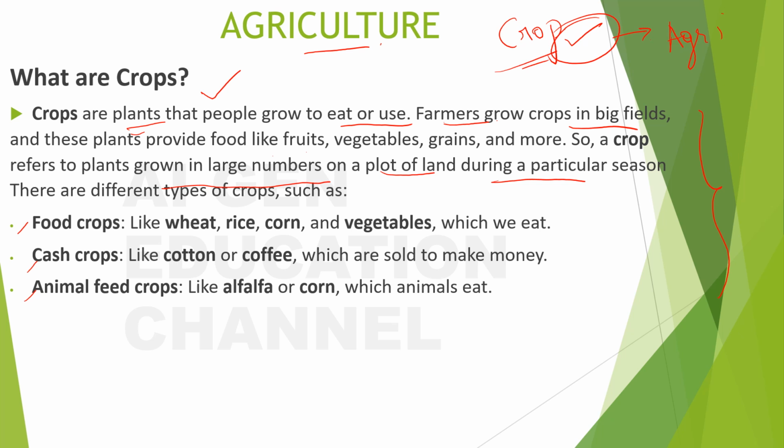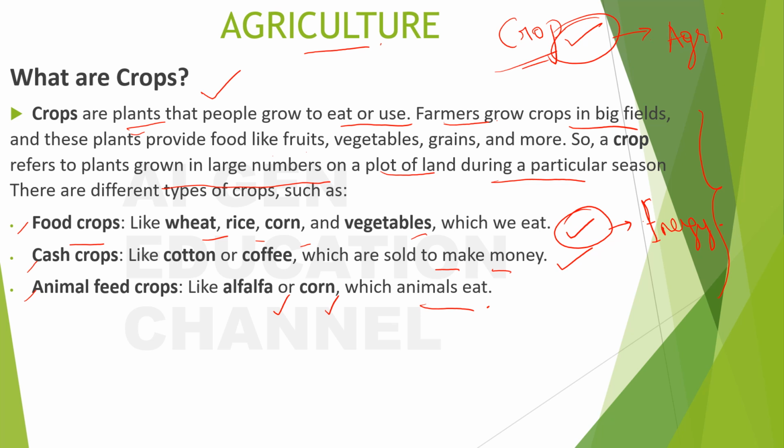There are different types of crops. What are those? Food crops. Food crops are wheat, rice, corn, vegetables that we eat, right? These are used for us to get energy. Next, cash crops. What are the cash crops? These are like cotton or coffee which are sold to make money. Next, animal feed crops like alfalfa or corn which animals eat. So these are the types of crops.